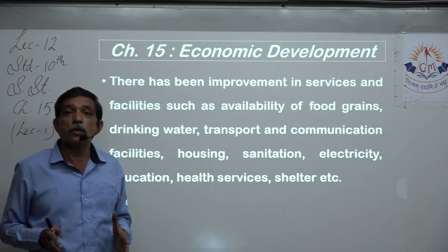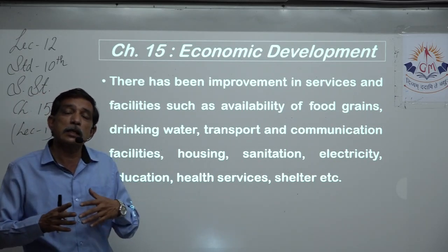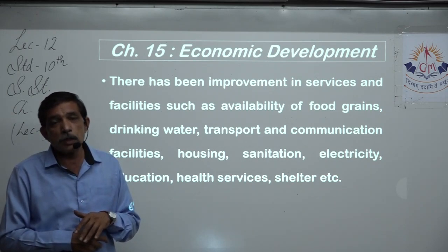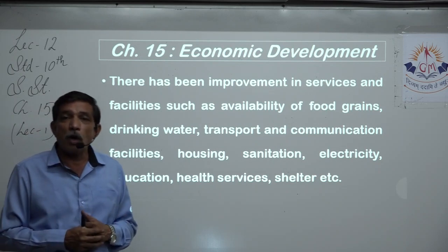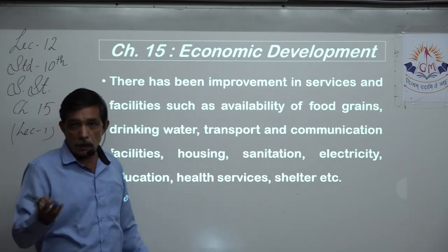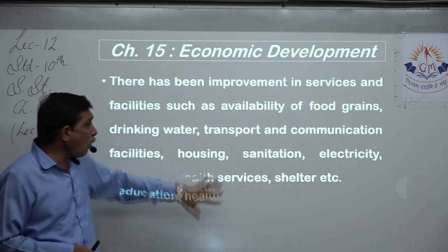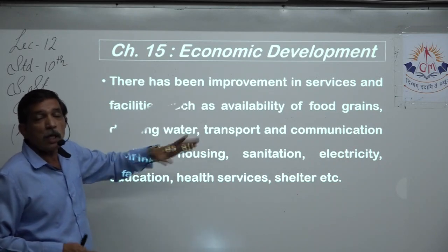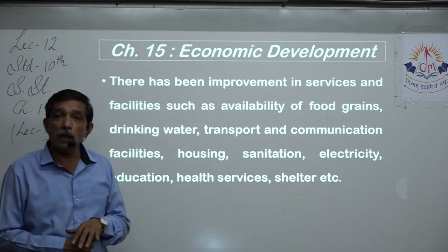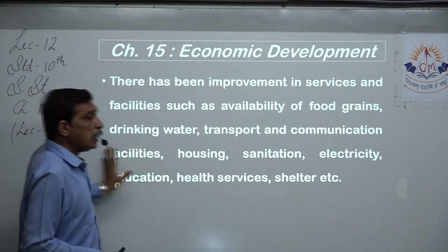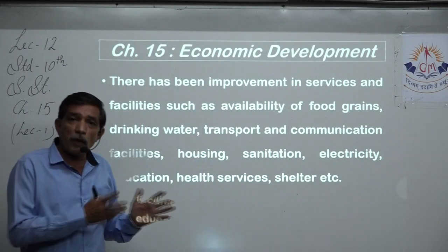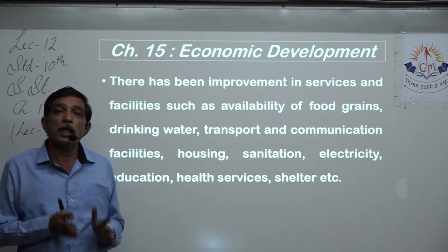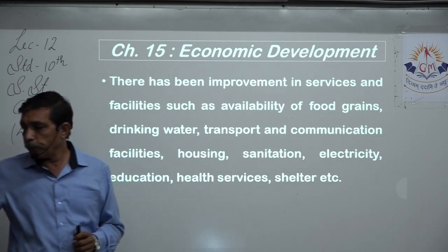Education, we set up lots of schools, colleges, etc., and increased the ways and methods where people can get proper education and they can themselves find their employment. So health and services, that we have already discussed, shelter, etc. So all these indicators, this particular indicator, that is about the upgradation of standard of living, we can see a sea change, a huge change from 1947 to 2021, which proves that economic development is happening in India.